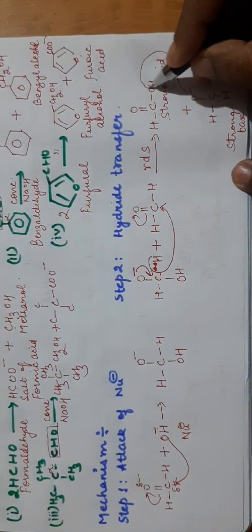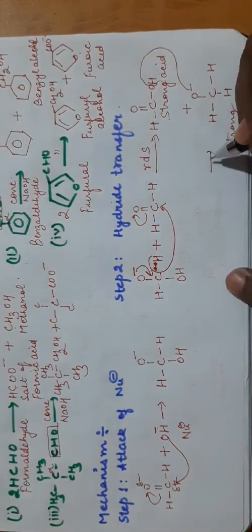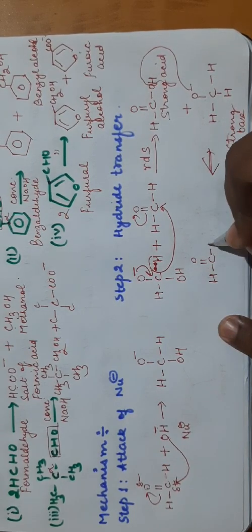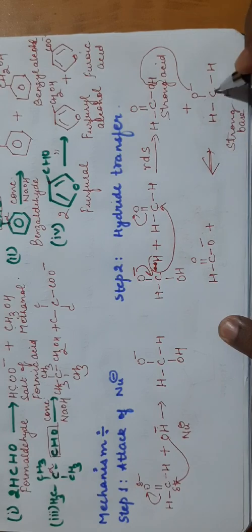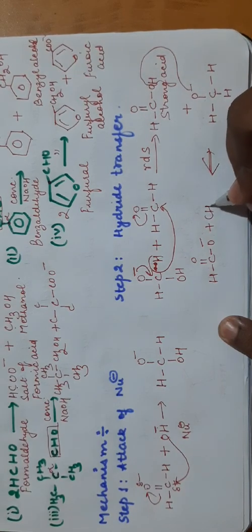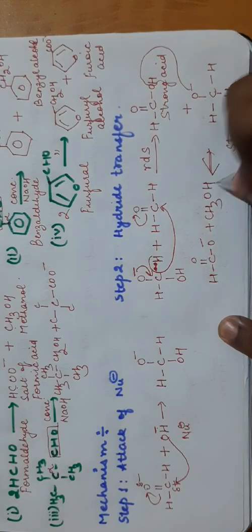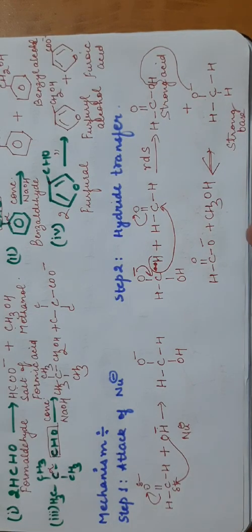This will capture this proton and what you will get is HCOO minus plus CH3, and this O has accepted this hydrogen, CH3OH. So you have got the products of the reaction, that is salt of formic acid and methanol.